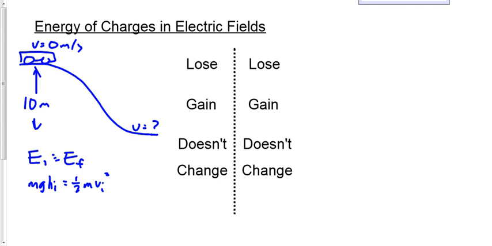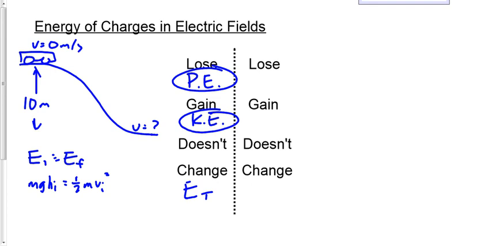Let me ask a couple more questions about that. What type of energy did we lose in this process? Potential energy, right? Potential energy decreased. What type of energy did we gain in this process? What kind increased? Yeah, kinetic energy increased. What didn't change through this whole process? Potential decreased, kinetic increased. Yeah, the total energy didn't change. The total energy stayed the same through this whole process.